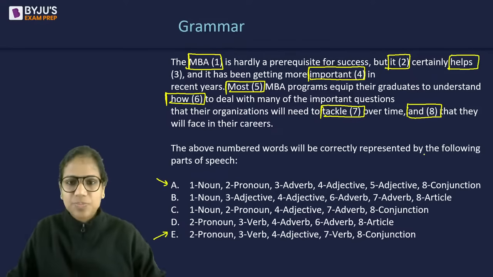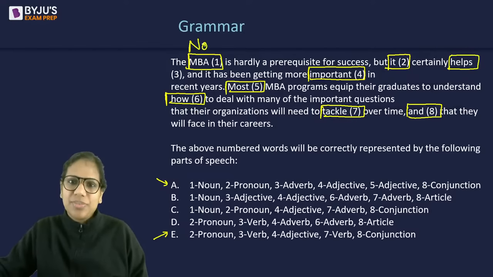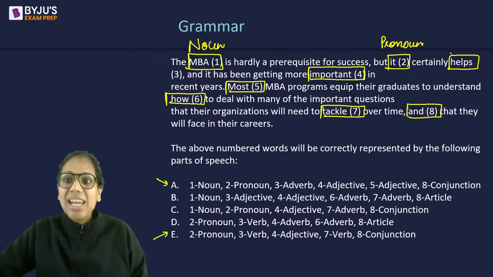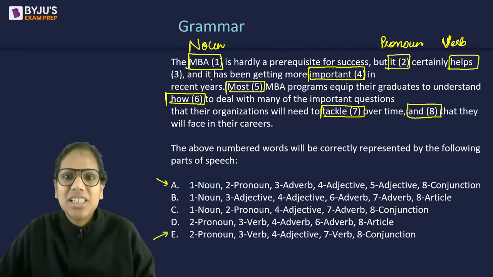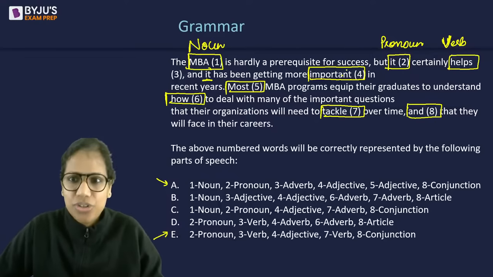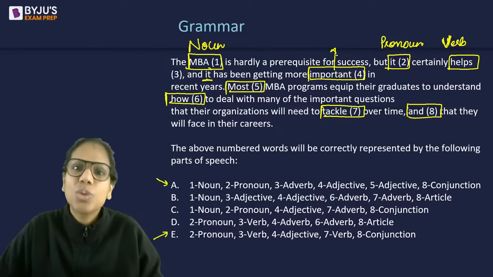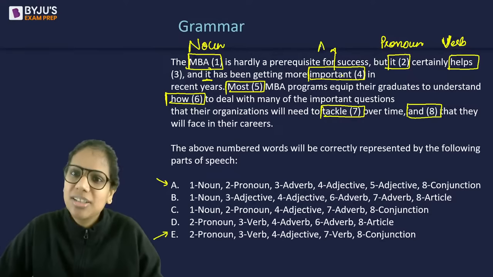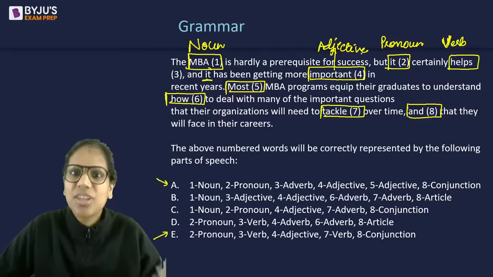Two E's. All right. MBA is a noun. It's the name of a course. It is a pronoun. It refers to something. It certainly helps. MBA को refer कर रहा है. Helps is an action, so it's a verb. Important we call a noun, so basically it has been getting more important. It is MBA, and I am calling it as important. So I am describing a pronoun. The words that describe a noun or a pronoun are called adjectives.